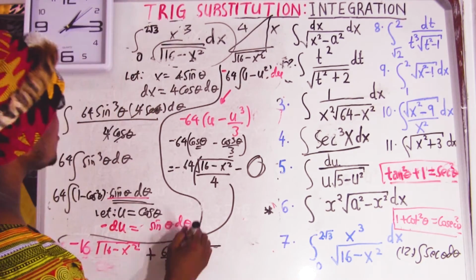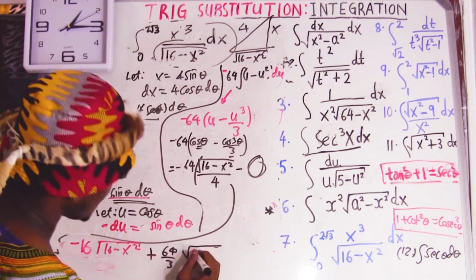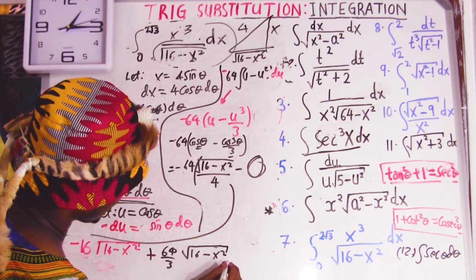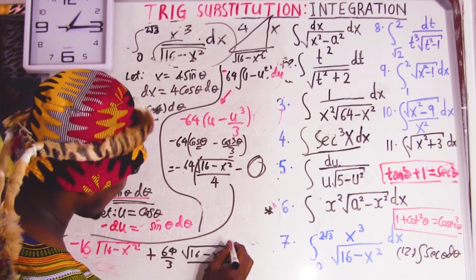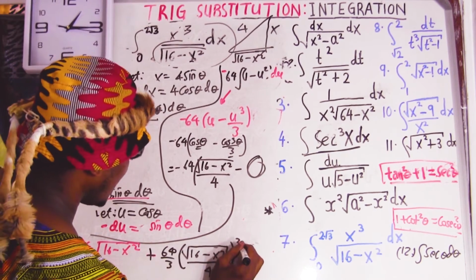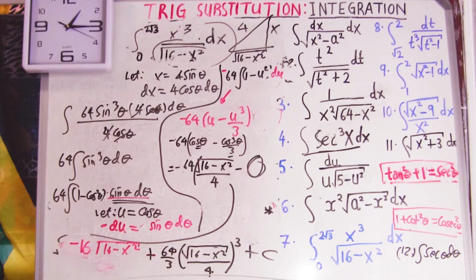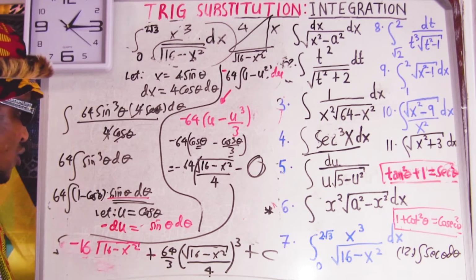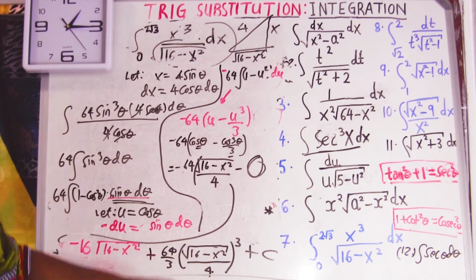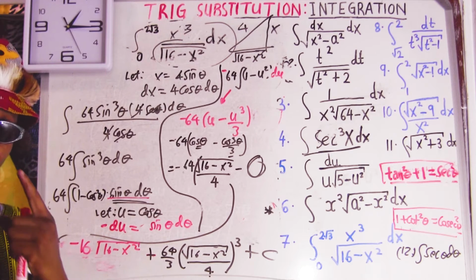By cos, we know it equals, what is the cos? The square root of 16 minus x squared over 4, but this must be cubed, and then we plus C. So that question is done. If you had to use a trig substitution, then this is how you could have done it. So you can learn how to do things.